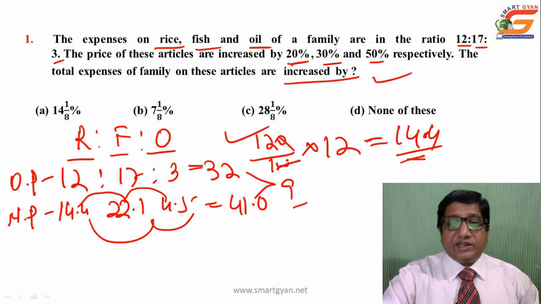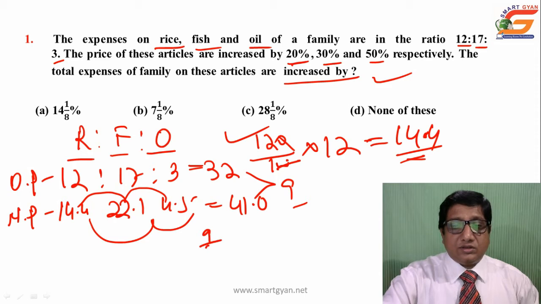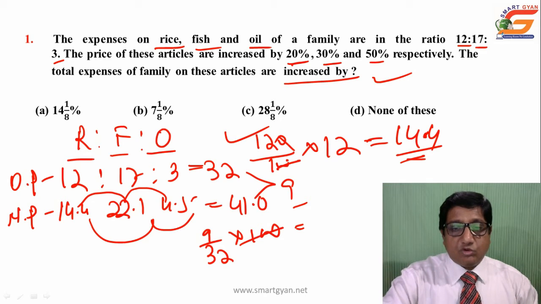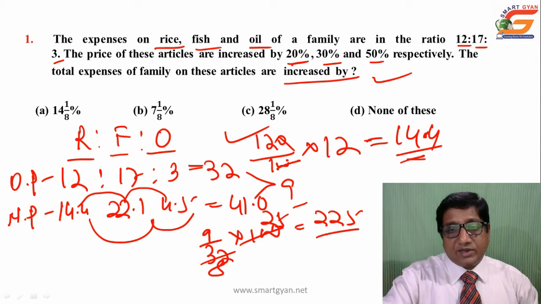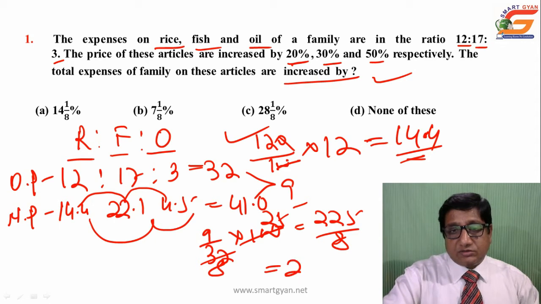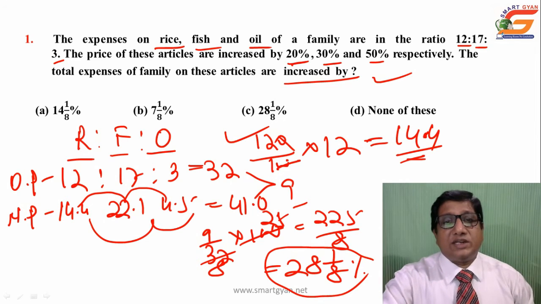There is an increase of 9 over 32. So in terms of percentage, if you cancel by 4, it will be 25 and this is 8. That is 225 by 8. 8 times 2 is 16, then 8 times 8 is 64, 1 by 8. Yes, 28 1 by 8 percent, that is choice C.